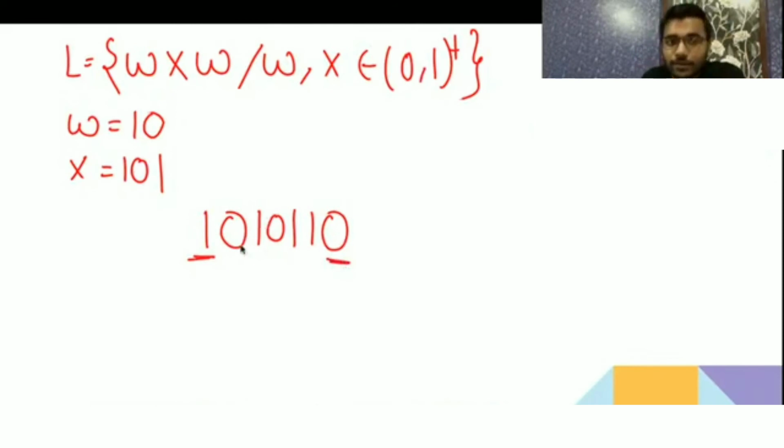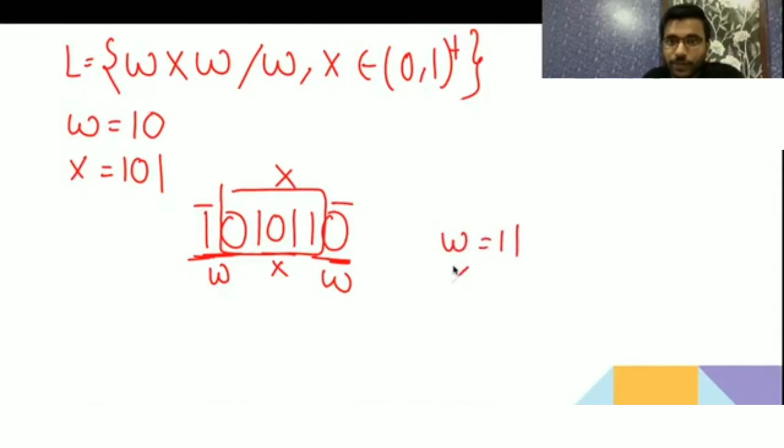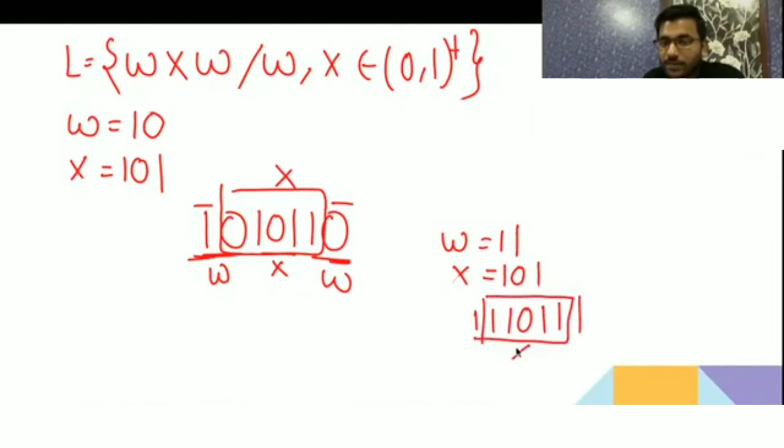So here also, you have constructed this by assuming this as W and this as W and this as X. Here also, if you expand the X, consider this. Now it starts with 1, then 0. Sometimes 1 1, sometimes 1 0. You will not get the pattern here. If W is 1 1, I will take W as 1 1 and X as 1 0 1, then it will work. So sometimes it will work, sometimes it will not work. So it is not regular.